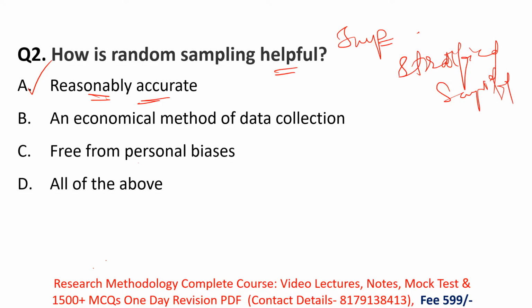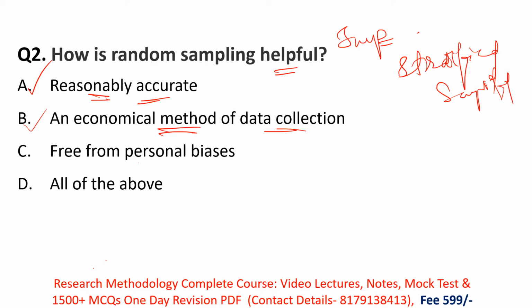Then option B is an economical method of data collection. Yes, obviously right. Economical method means the cheapest way. Remember the mail questionnaire: it is a very cheap, economical method of data collection, as it is very easy to gather information.